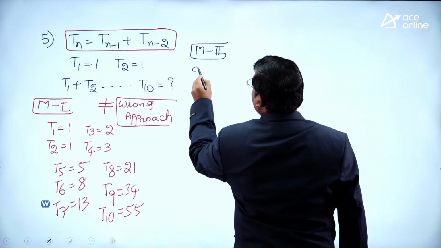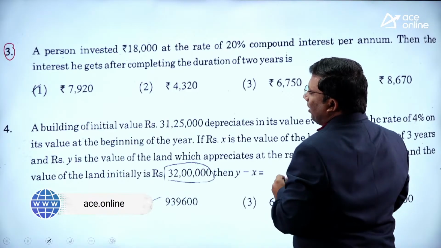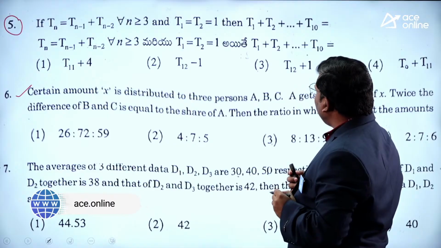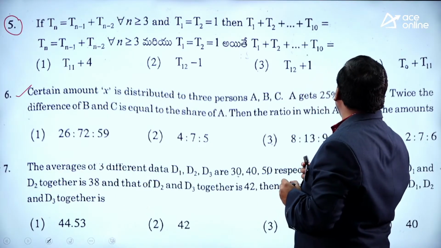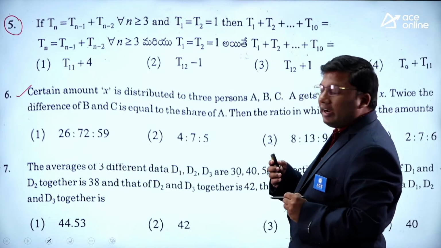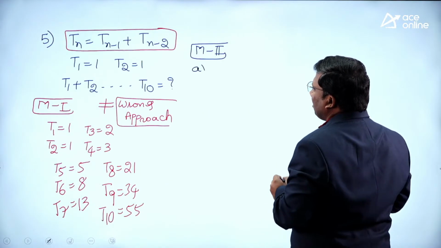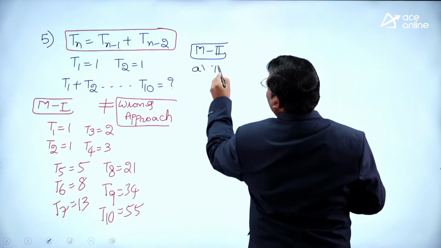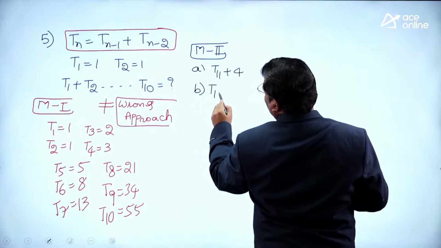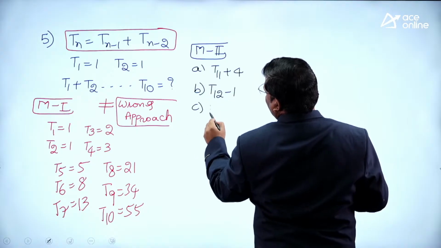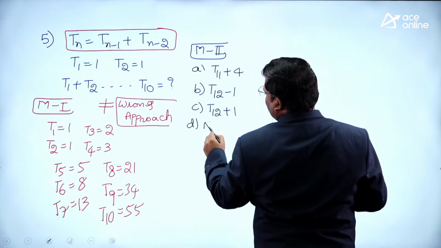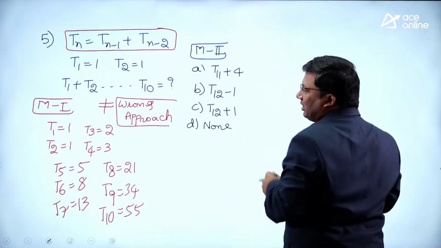Now, what are the options given? Let me read these options. Options are T11 plus 4, T12 minus 1, T12 plus 1 and none of these. That is the reason I said you should go through the answer options. Listen carefully. Any other answer options.